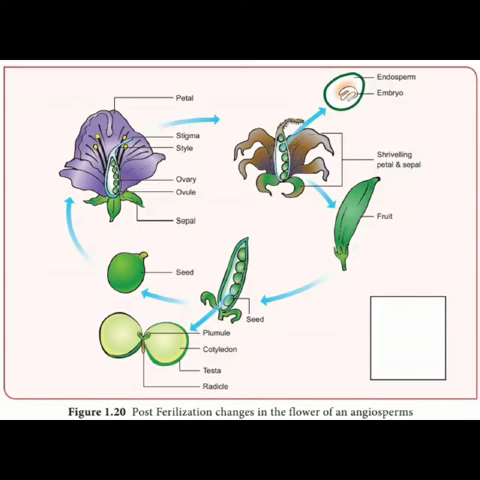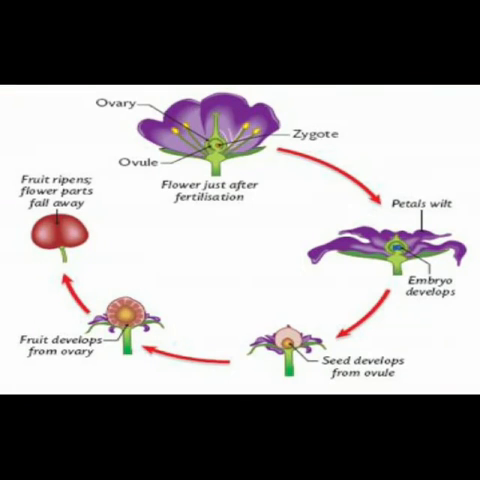In all the fruits, the ovary, the lowermost swollen part of a pistil, develops into a fleshy fruit. Ovules present inside the ovary get transformed into seed. These are collectively said to be post-fertilization changes. What happened after the fertilization?